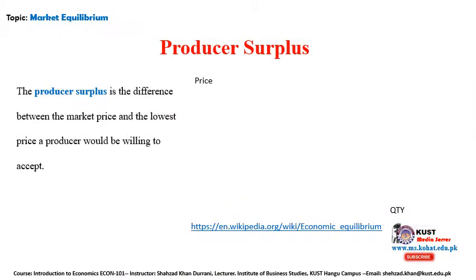Another one, we have the producer surplus. Producer surplus is the difference between the market price and the lowest price a producer would be willing to accept, right? So the producer, for example, is willing to accept the lowest price. But for example, there is an opportunity in the market, so he's not getting that lowest price. He's actually receiving a very good price that he wasn't expecting. So that's called the producer surplus.